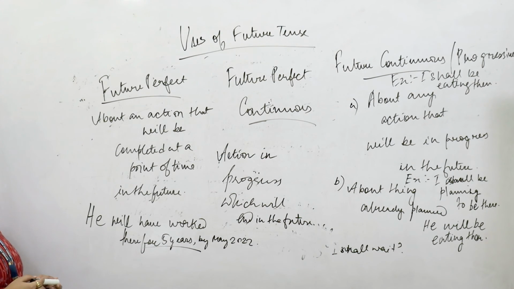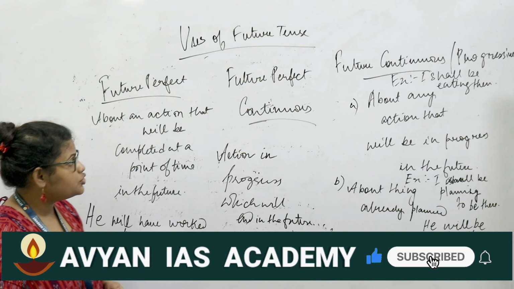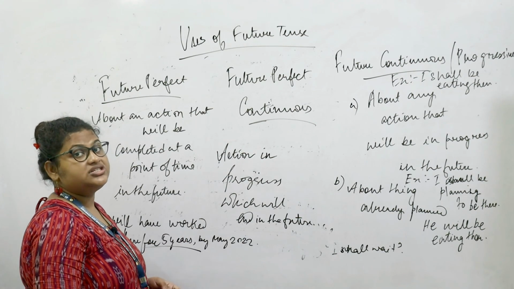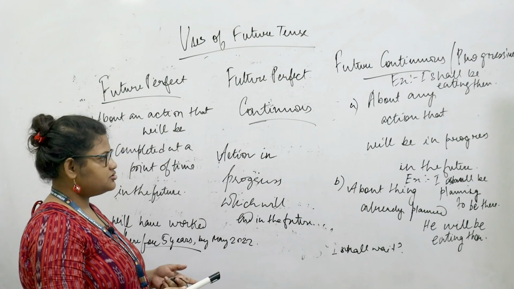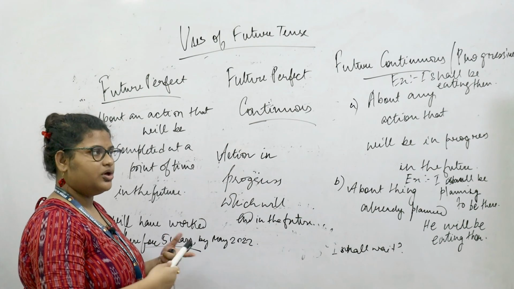The next would be the future continuous tense, about an action which would be continuing at a certain point of time in the future. And then comes the future perfect tense, which talks about a completion of the action in the future. And then the future perfect continuous tense is action which is in progression at that certain point of time but will come to an end, that too in the future.